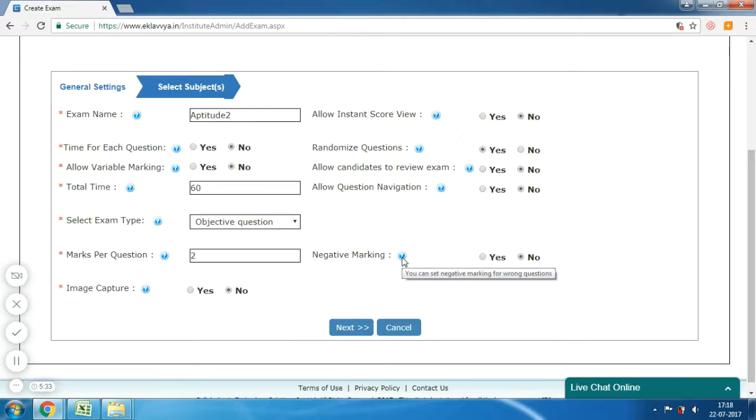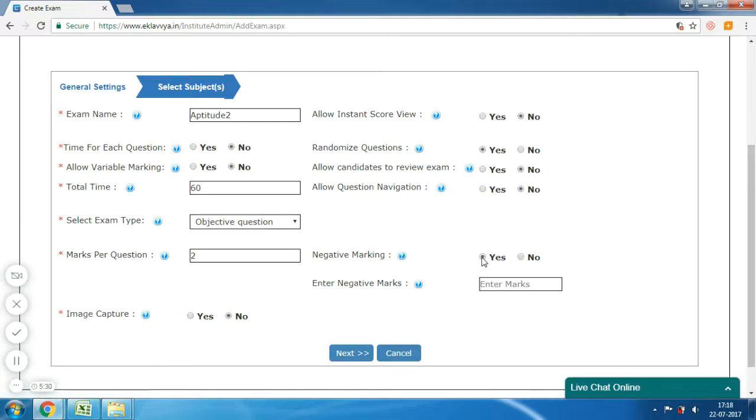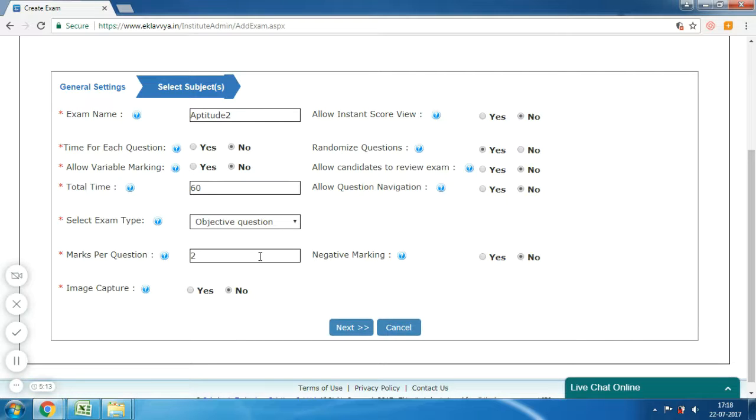The next is Negative Marking. You can set negative marking for wrong questions. You can enable or disable it as per your requirement. If I enable it, then additional text box is shown to enter total marks to be deducted from each wrong answer.